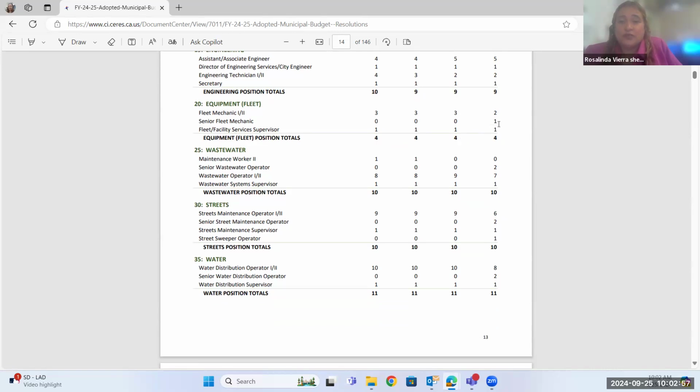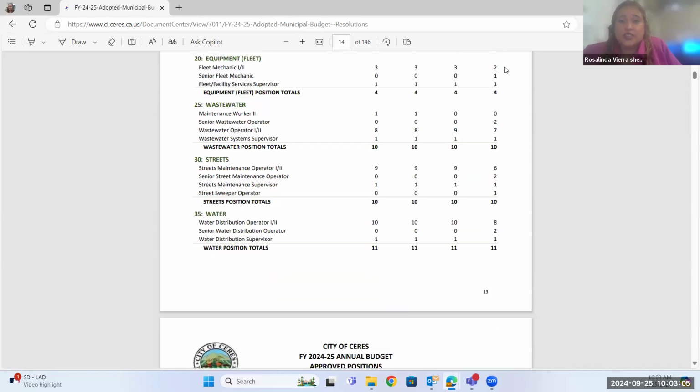We did move one fleet mechanic to a senior fleet mechanic based on years experience, but we're still running at the number 4. And then this position down here, the fleet mechanic, the one that was cut, technically is frozen. That's one of the frozen positions as well, because again, we didn't have a senior fleet, now we do. And so we still have the same 3 people, just under different classifications. And right now we don't need it, nor do we have the money for growing that department by 1.